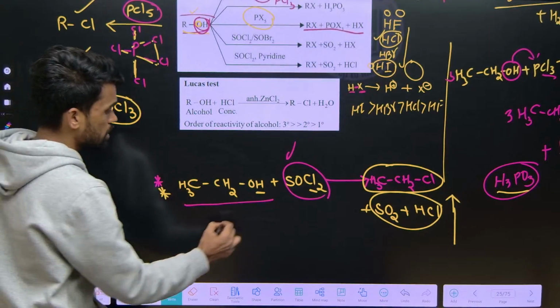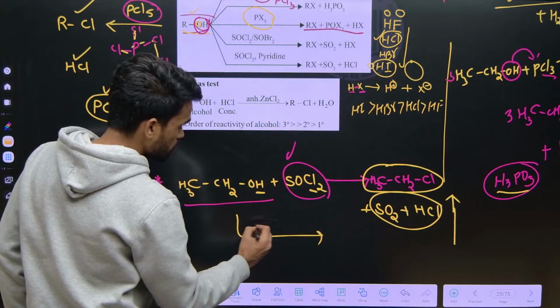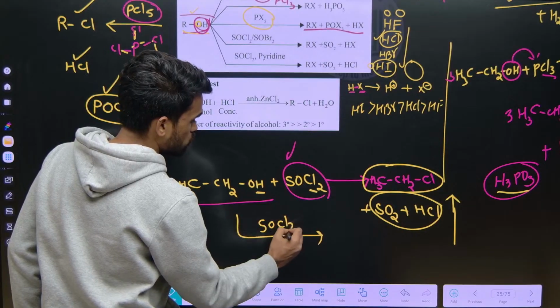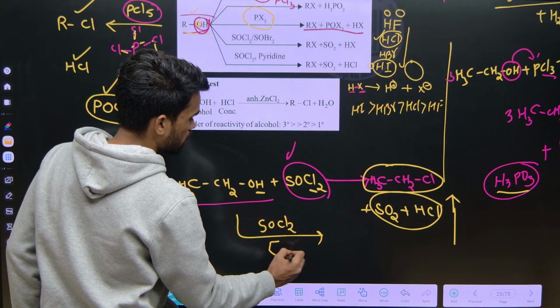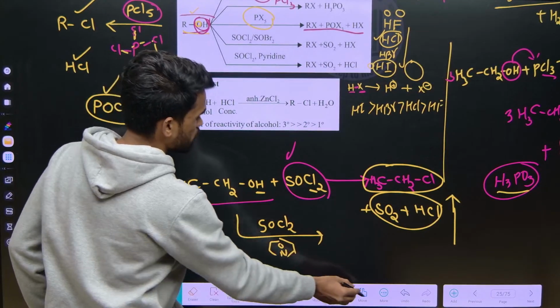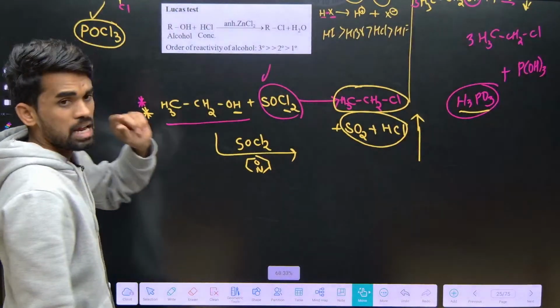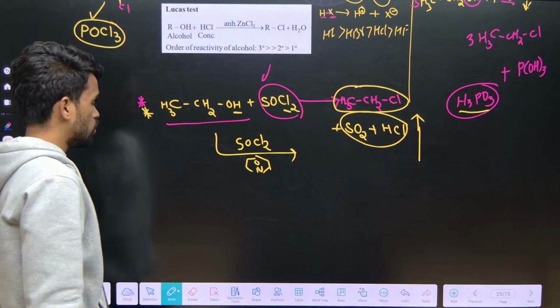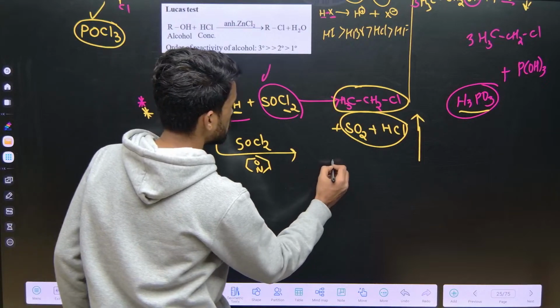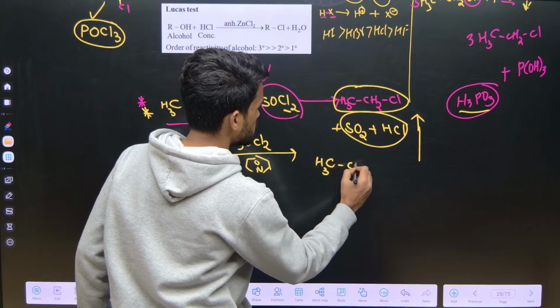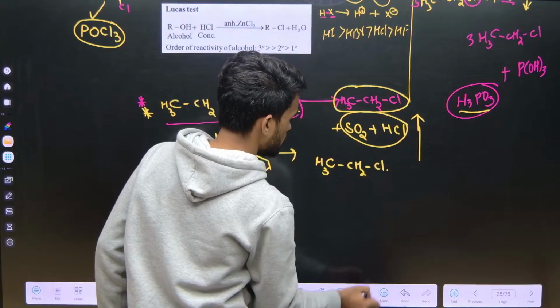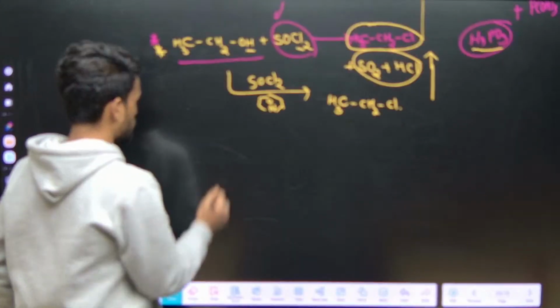Then next one, same thionyl chloride, SOCl2, but in presence of pyridine. Here you won't see much difference, but when there is a chiral center, you will get the difference. I will tell you what that chiral center is. See, here also same product, CH3, CH2, Cl. This is fine, but let me show you one example.